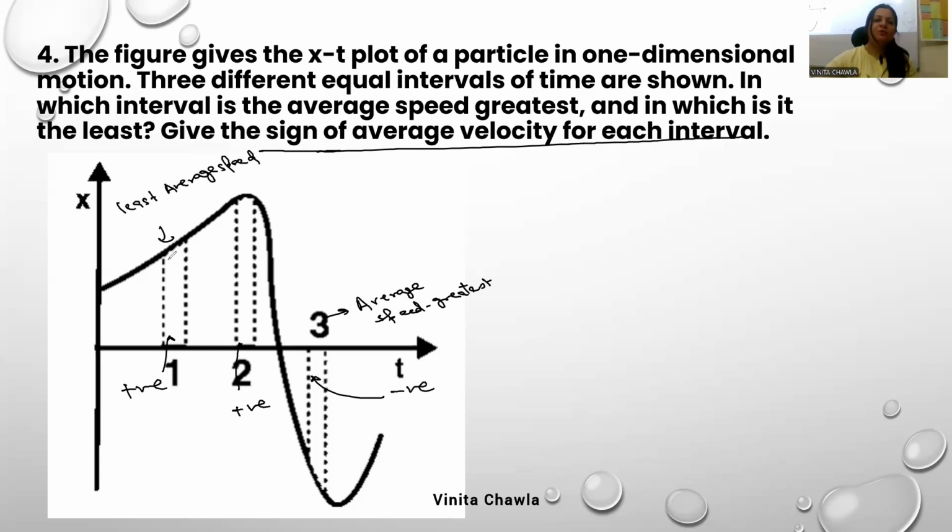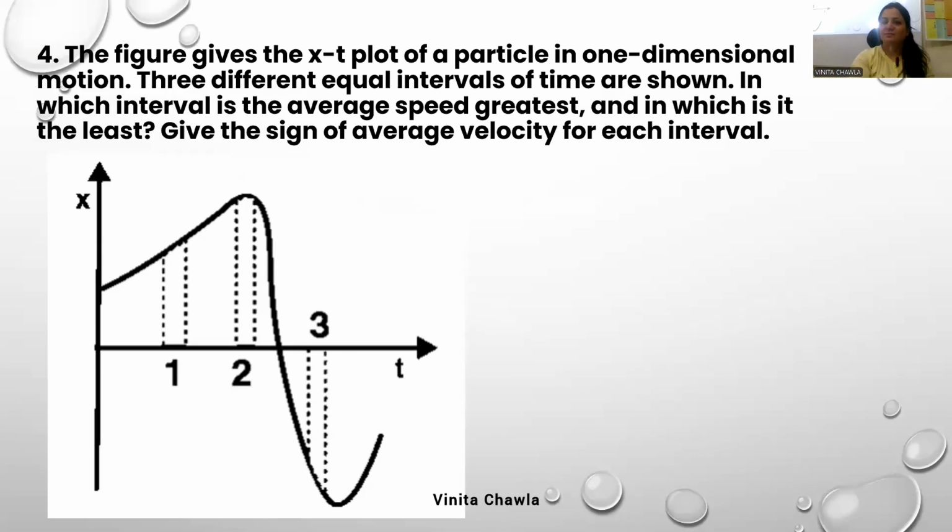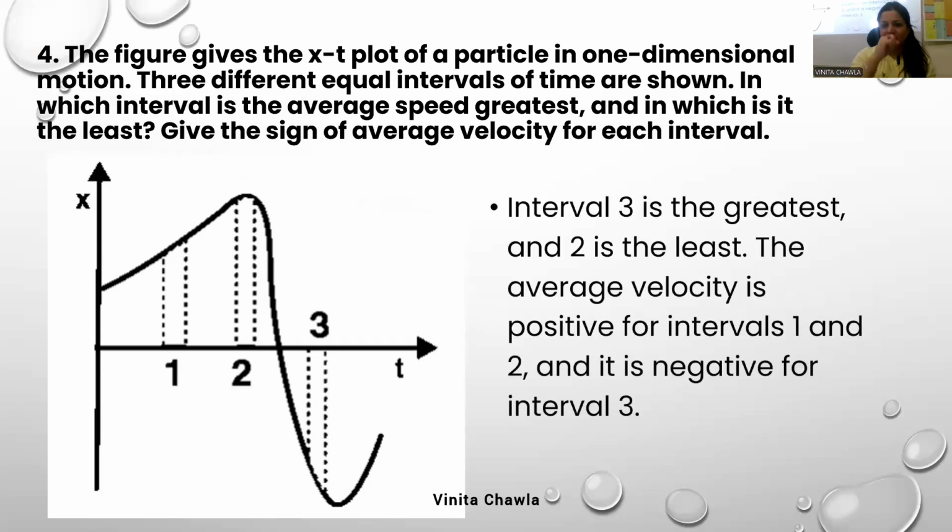So we can see the slope of this graph, the slope of this graph, and the slope of this graph. It is more tilted. So interval 3 is the greatest and 2 is the least. The average velocity is positive for intervals 1 and 2 and it is negative for interval 3.